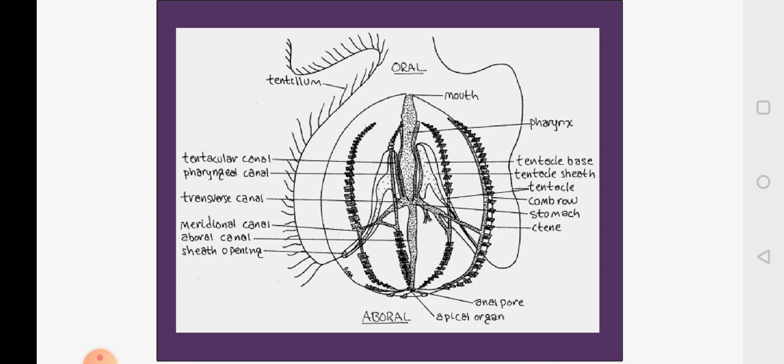The opposite end is called the aboral end. The aboral end has the sensory organ, the statocyst. You can see the comb plates, and the two tentacles and the tentacular sheath into which the tentacles can be withdrawn, and the tentacles give biradial symmetry.